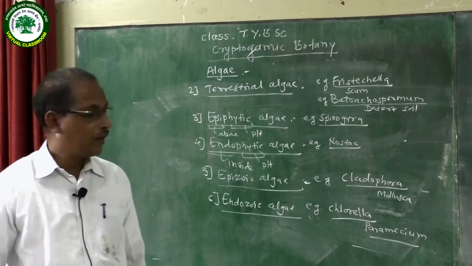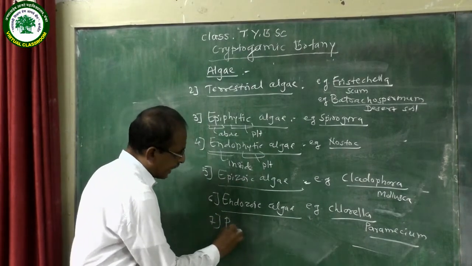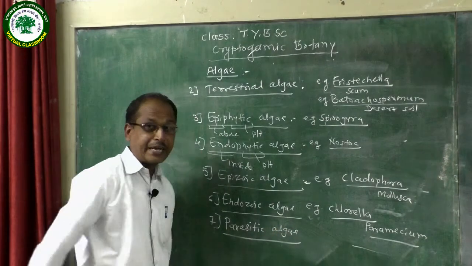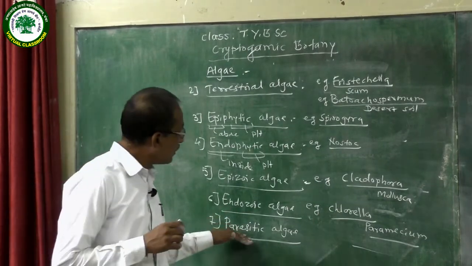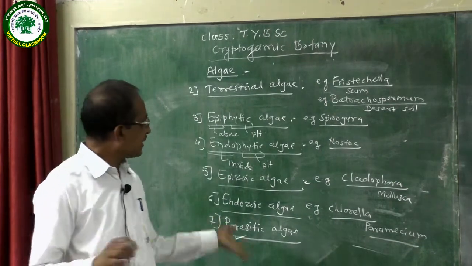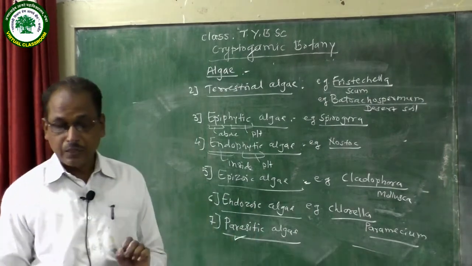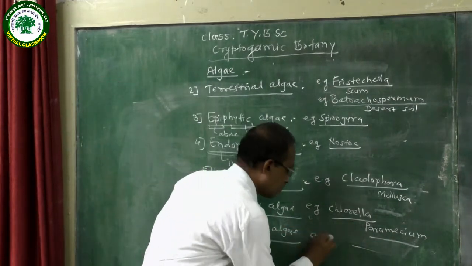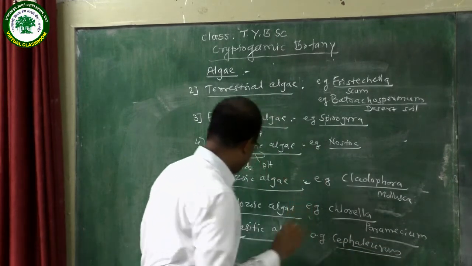Then next to the endozoic algae, there is parasitic algae. Parasitic algae means algae grow on other plants or other animals as a parasite. They take their food material. Therefore, they are called parasitic algae. Example of the parasitic algae is the Cephaleuros. It is a parasitic algae.